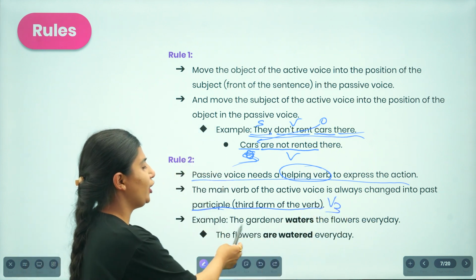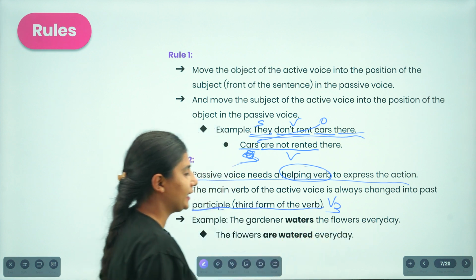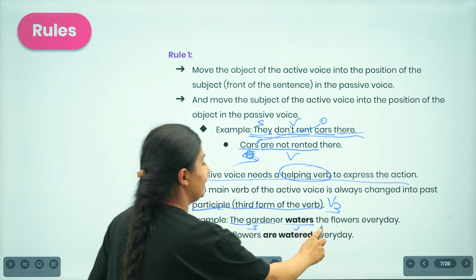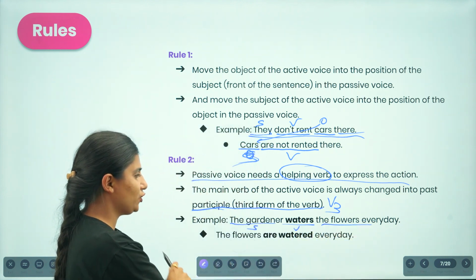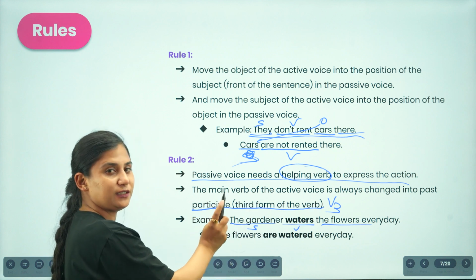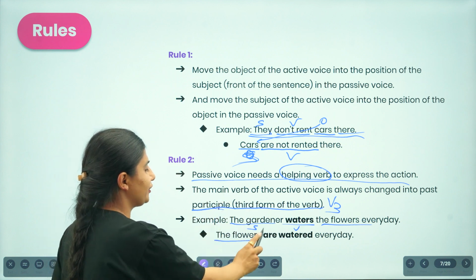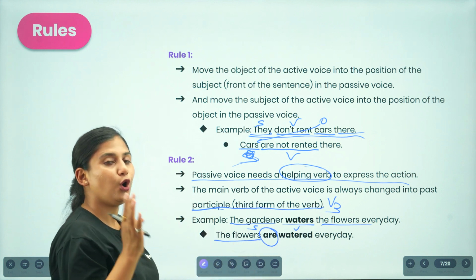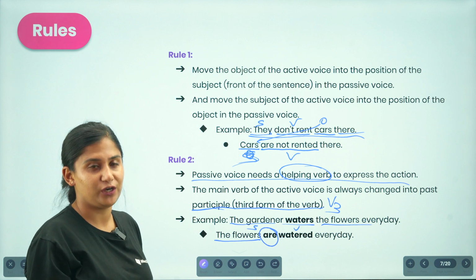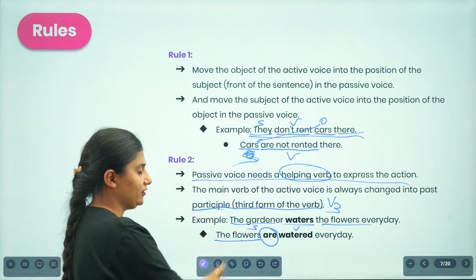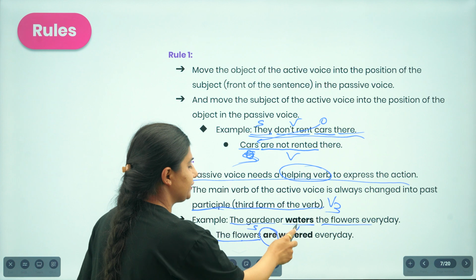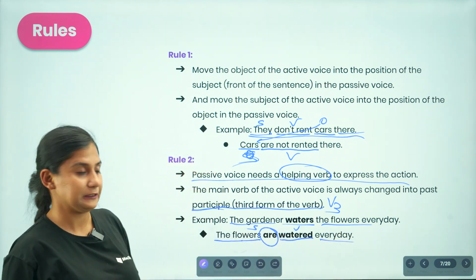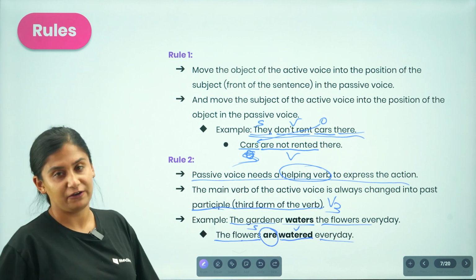Okay, now let us find out how. Here is an example: the gardener waters the flowers every day. Here the gardener is the subject, waters is the verb, and the flowers is the object. So what are we doing over here? The object is presented in the place of the subject: the flowers. Now we add the auxiliary verb based on the subject. Whenever we are adding the auxiliary or helping verb, we look at the subject first, and then waters is changed into the verb 3, watered, and then we place the other parts of the sentence. So: the flowers are watered every day.